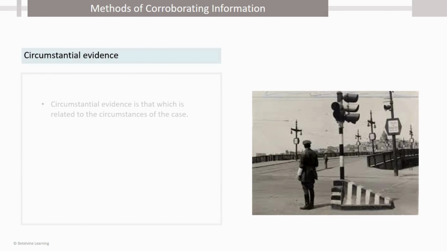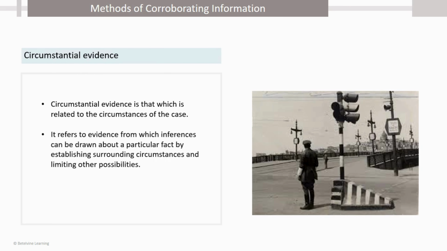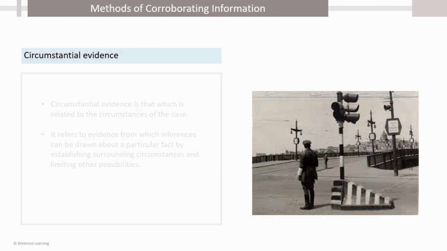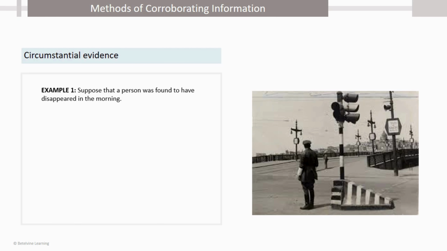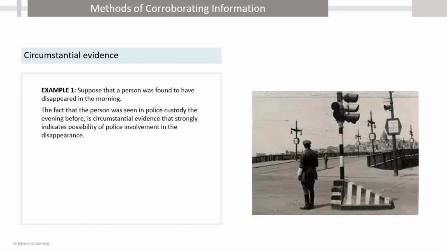Circumstantial evidence is that which is related to the circumstances of the case. In other words, it refers to evidence from which inferences can be drawn about a particular fact by establishing surrounding circumstances and limiting other possibilities. For example, in a case where a person was found to have disappeared in the morning, the fact that the person was seen in the police custody in the evening before is circumstantial evidence that strongly indicates the possibility of police involvement in the disappearance.